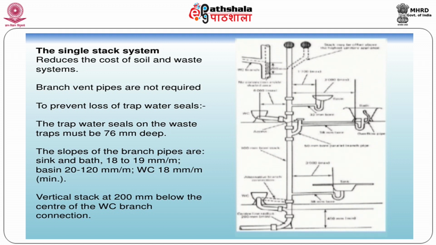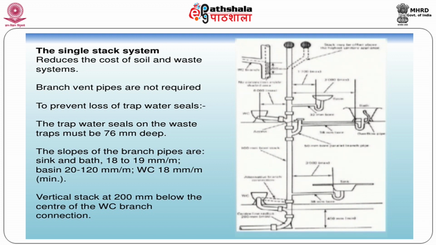The wash basin is connected to the same pipe, the water closet is also connected to the same pipe, no separate vent pipe is provided. Above the top floor, the pipe is extended above the terrace for about 2 meters. At the top a cowl is provided. A cowl is a net made of GI or plastic in order to prevent nesting by birds. Otherwise, birds will build a nest that will prevent the free flow of air. So this is a single stack system which is the most economical system.